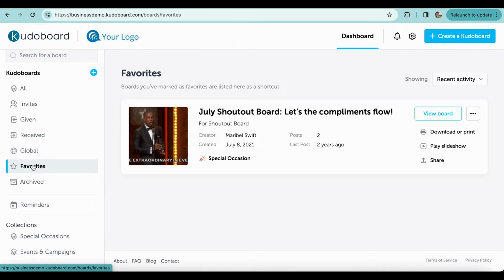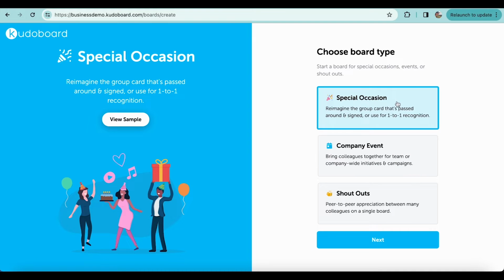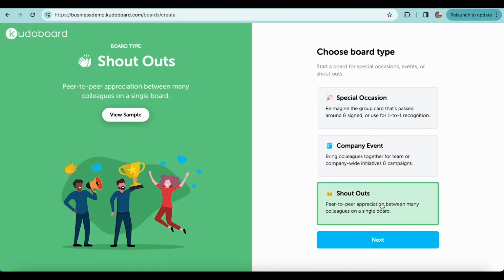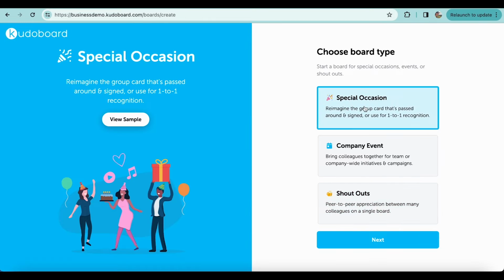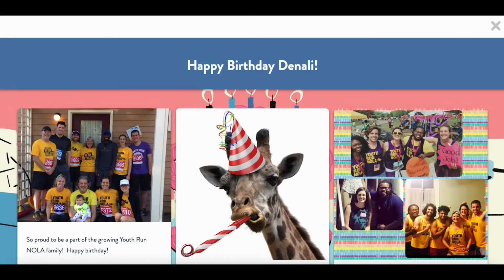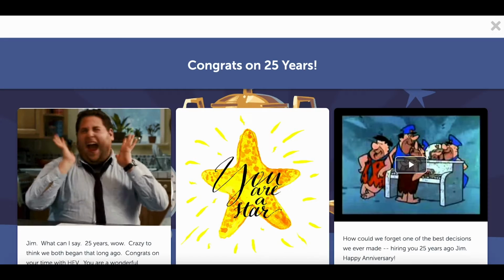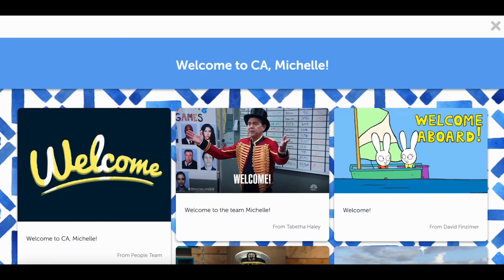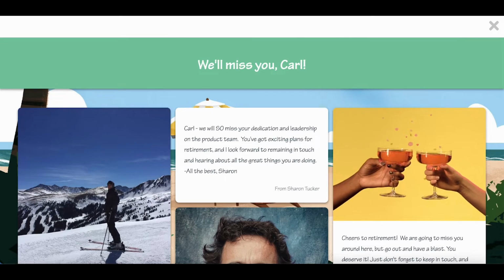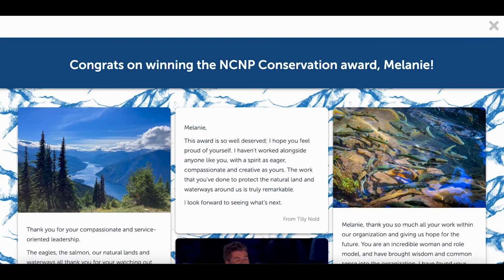To create a Kudoboard, click Create a Board. Commonly, we see boards created across three main categories. Let's start with the first. Special occasion boards essentially replace the card that's passed around and signed. These include moments like employee birthdays, work anniversaries, welcoming new team members, get-wells, farewells, thank yous, awards, and more.